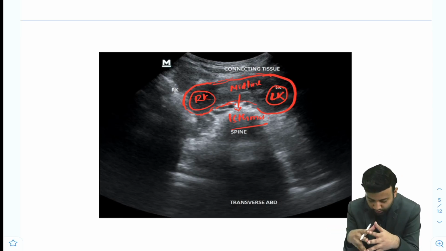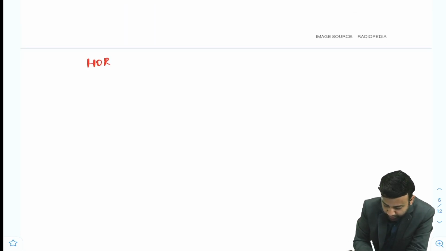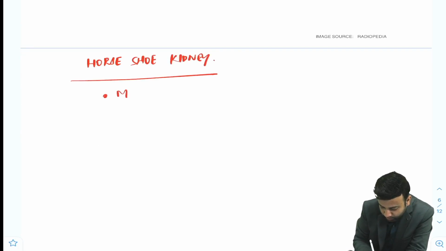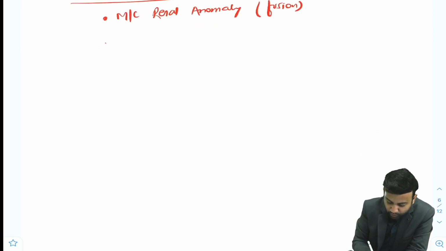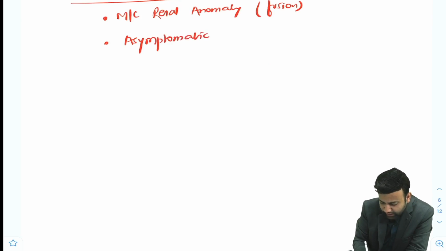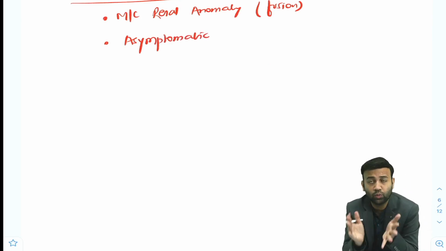Since horseshoe kidney has been asked, let us read about it. Horseshoe kidney is one of the most common renal fusion anomalies. Patients are mostly asymptomatic. If there is only a horseshoe kidney, there is no problem and the patient usually does not come.